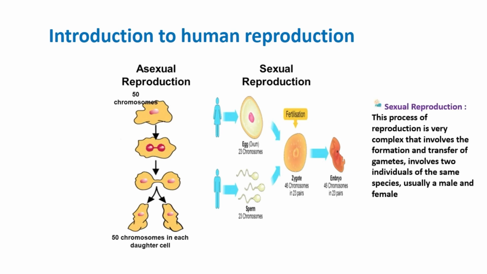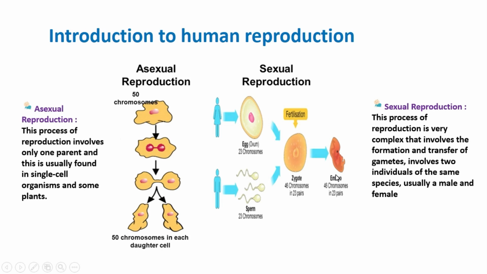About sexual reproduction, we can say that it involves two individuals from the same species, and usually they are male and female. They produce eggs and sperms, which we can call gametes, and after fertilization they make zygotes, and then this zygote grows to be an embryo. This is the way sexual reproduction works.